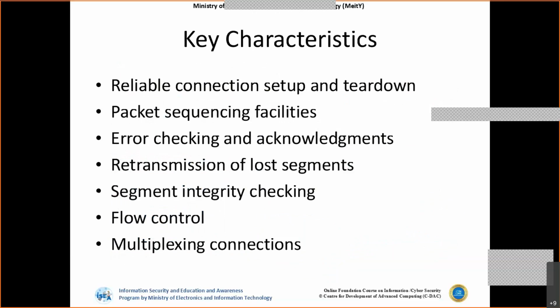So TCP has a lot of key characteristics, like it can maintain reliable communication, and we also have packet sequencing. That means if there is a drop of a packet, then the packet can be resent to the destination. And also we have retransmission of lost segments, segment integrity, and even flow control. So the kind of bandwidth that I can push to the destination can also be decided, and even multiplexing of connections. Multiplexing is nothing but, now let's say this is the system I'm using.